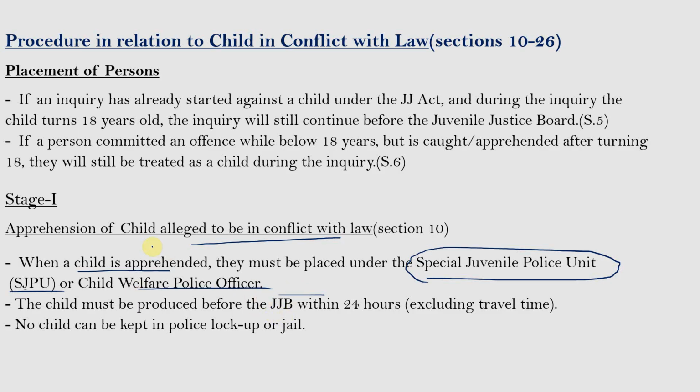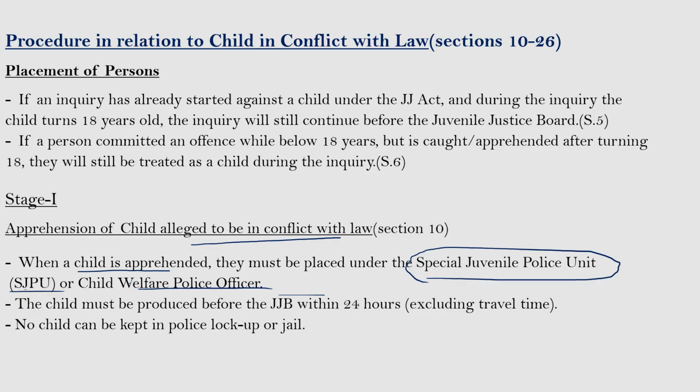So a child who has committed an offense and is apprehended shall be placed in the Special Juvenile Police Unit. After the apprehension, the child must be produced before the Juvenile Justice Board within 24 hours, excluding the travel time. And no child can be kept in a police lockup or jail.